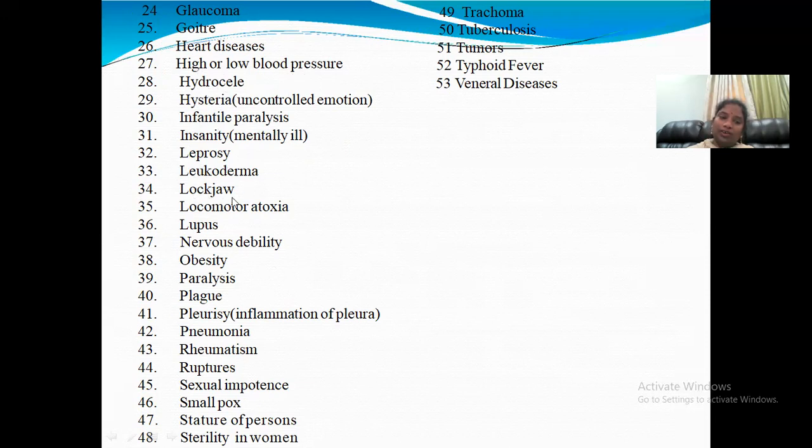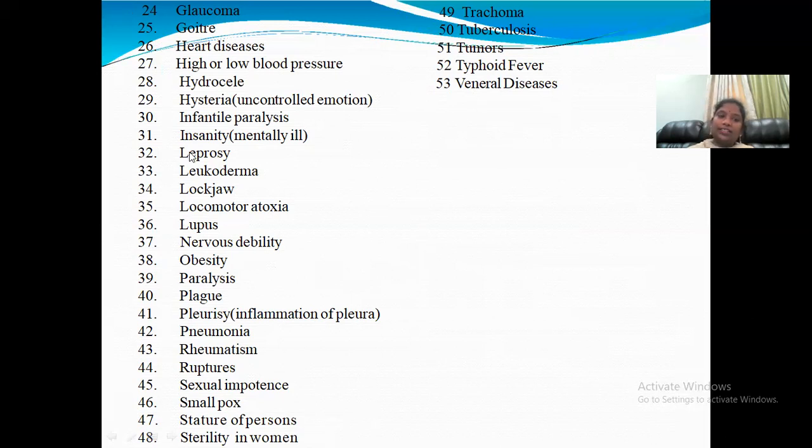leukoderma, lockjaw, locomotor ataxia and lupus, nervous debility, obesity, paralysis, plague, pleurisy and pneumonia, rheumatism and ruptures, sexual impotence, smallpox, sterility in women, trachoma, tuberculosis and tumors, thyroid, typhoid fever, and venereal diseases.